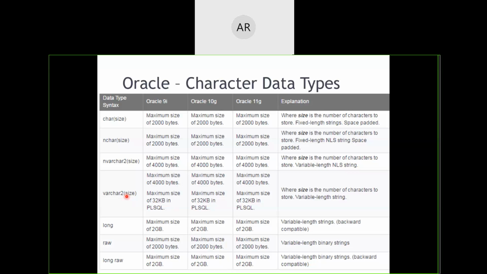Varchar2 is the second version of varchar, and it says we can store a maximum of 4000 bytes, 4 KB of data, in that particular variable in SQL. And when it comes to PLSQL, which is a programming language included in SQL as a separate component, it can range up to 32 kilobytes. So you can imagine how much data can be stored inside one variable of varchar2 nature.